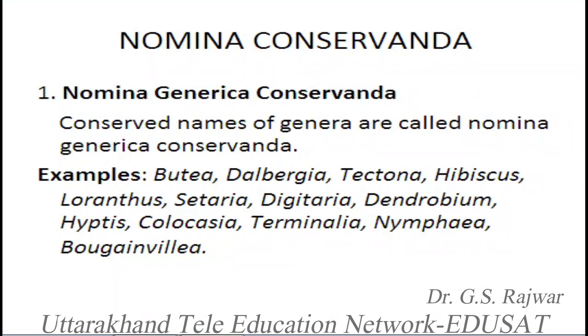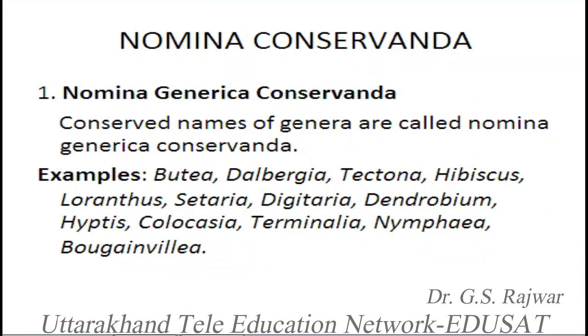I want to tell you one thing: plant names are independent of animal names or zoological names. You should know this. Suppose Butea monosperma is a name, and for example some animal is named Butea monosperma. Nobody will say that Butea monosperma is the name of an animal, so we cannot give this name to a plant. In existence, we do not have similar names for plants and animals.